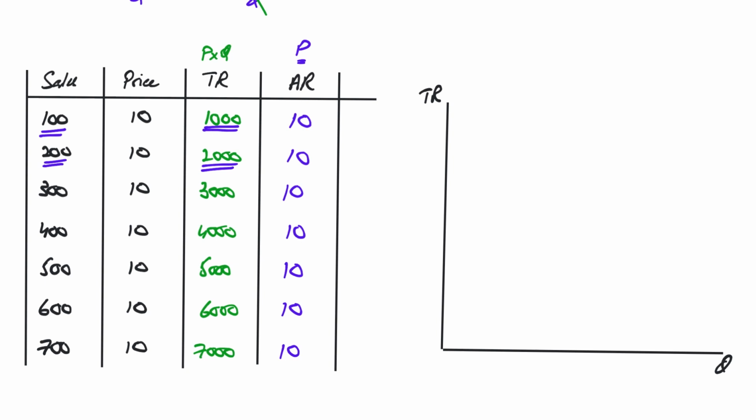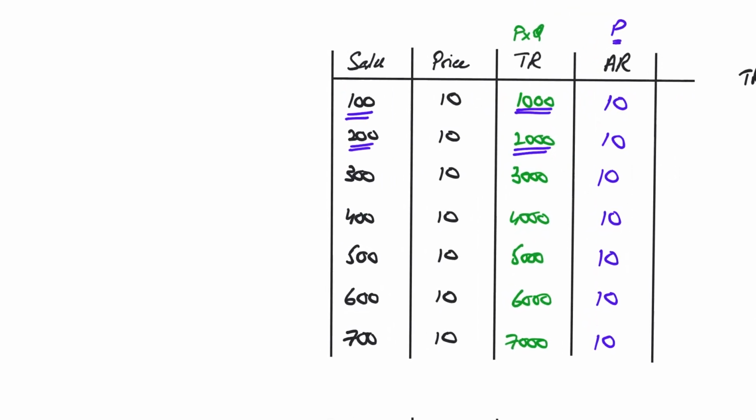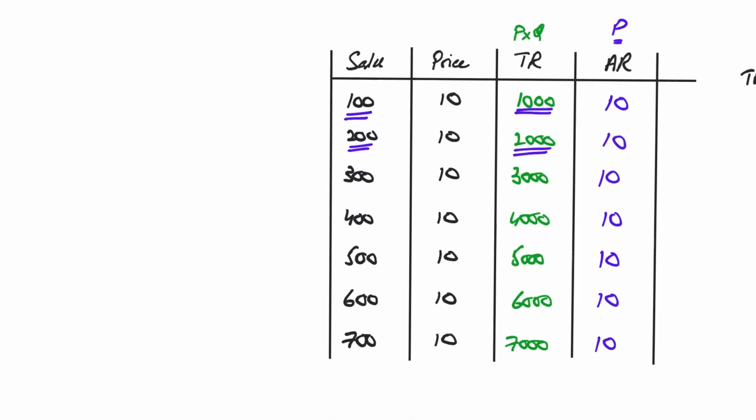If I was to make a demand curve for this, how would it look? How would a demand curve for this particular situation look? If I was to construct a demand curve for it, let me do it on the left. I want to see how it looks.